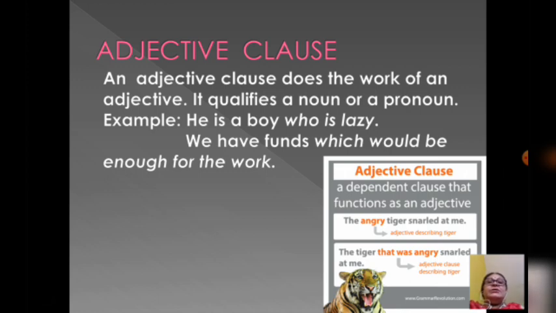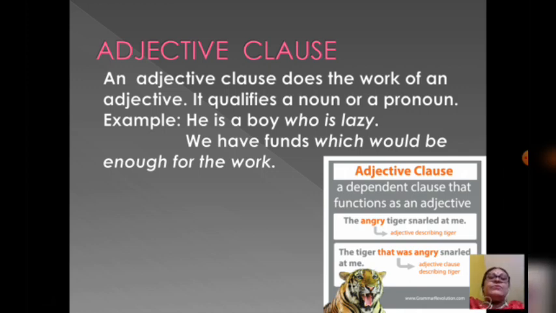Second is adjective clause. An adjective clause does the work of an adjective. It qualifies a noun or a pronoun. For example, he is a boy who is lazy. We have funds which would be enough for the work.